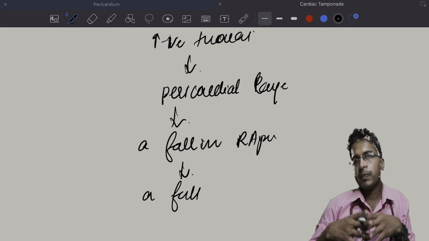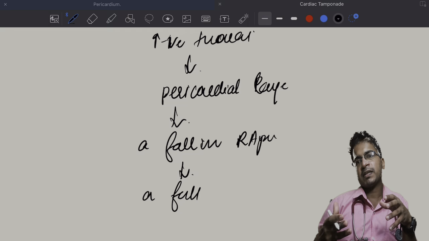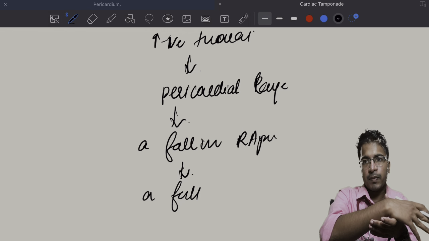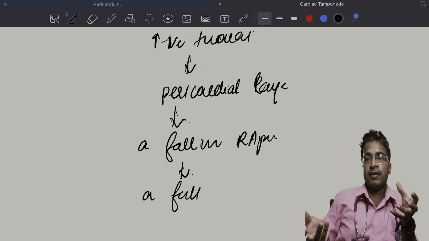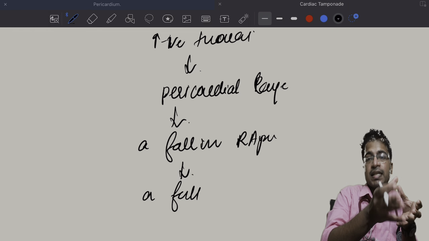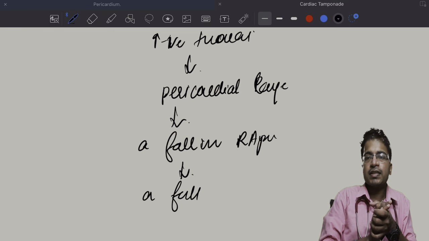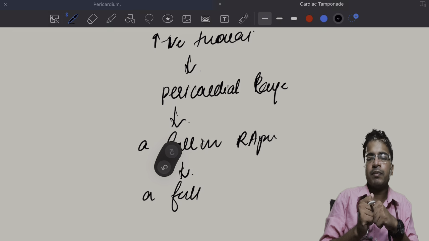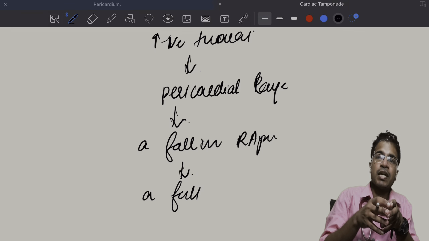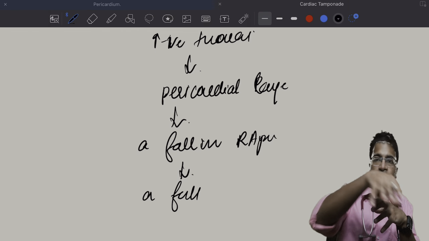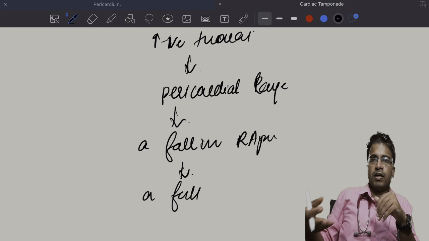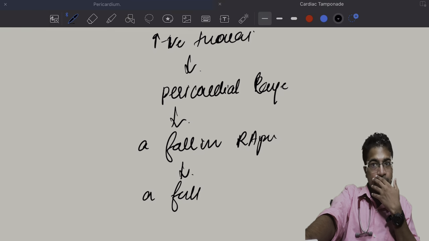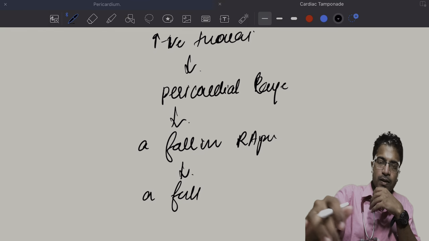So where is it seen? When the negative intrathoracic pressure is not able to be transmitted to the pericardium. This is the case in constrictive pericarditis. In constrictive pericarditis, the pericardium is thickened, so due to the thickening of the pericardium, the negative intrathoracic pressure is not able to be transmitted to the pericardium. So there won't be any fall in JVP in constrictive pericarditis. That is called the Kussmaul sign.